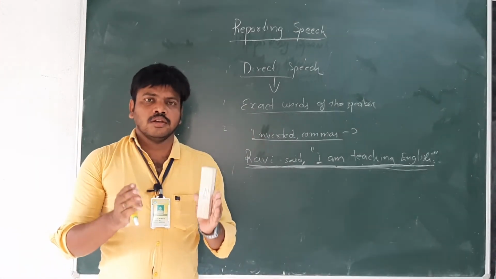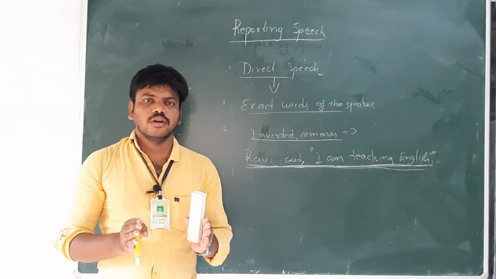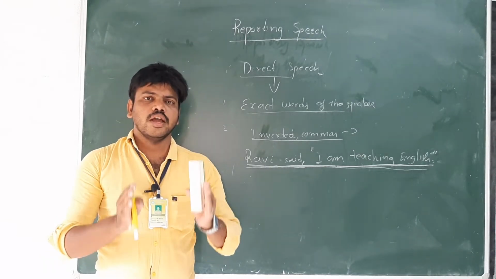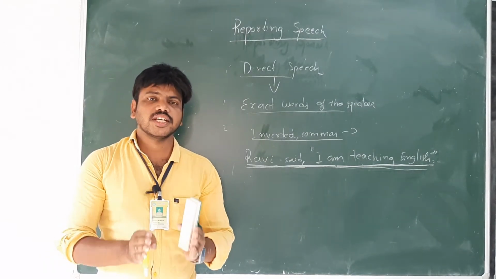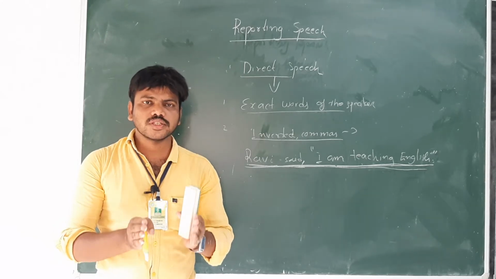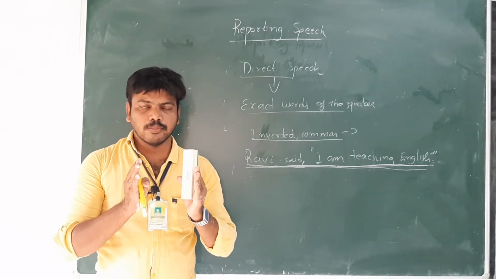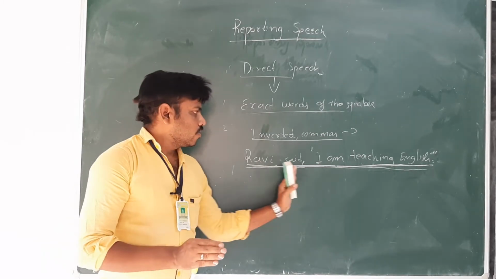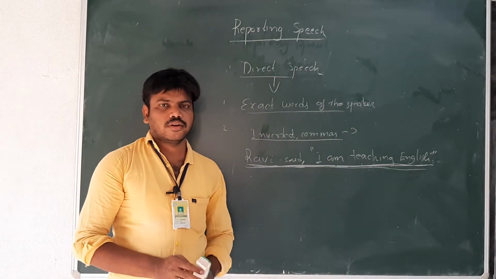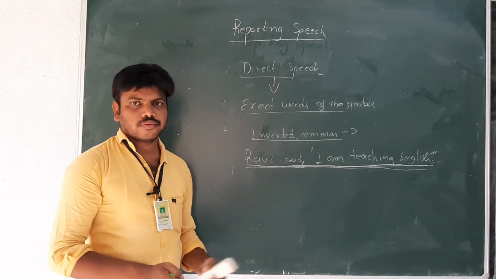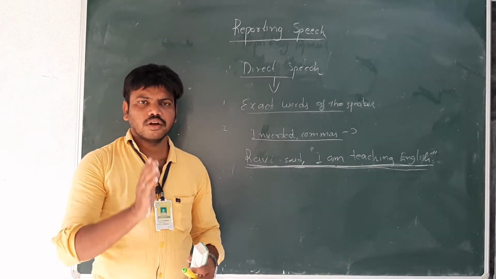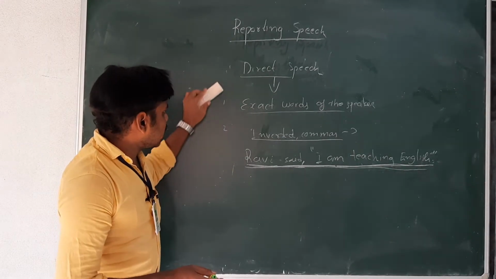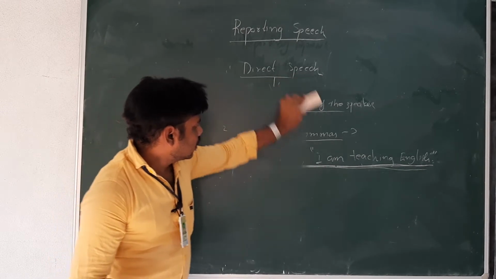In direct speech, in any sentence, whether assertive, interrogative, imperative or exclamatory, inverted commas are very, very important. Now let us take indirect speech.